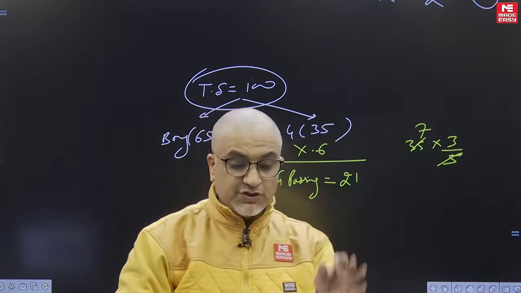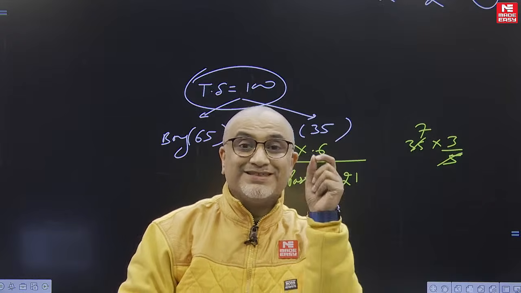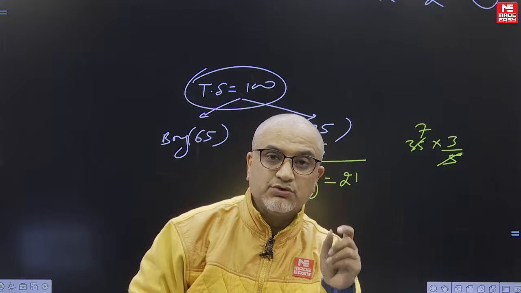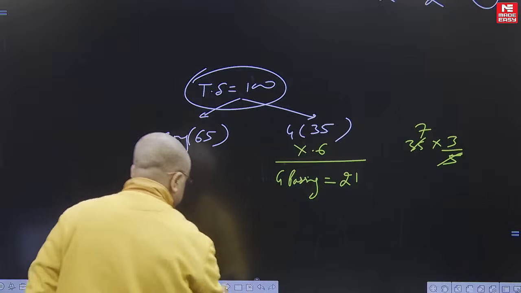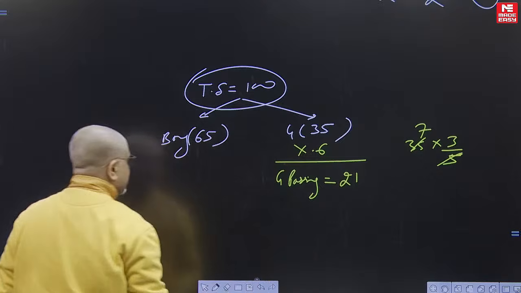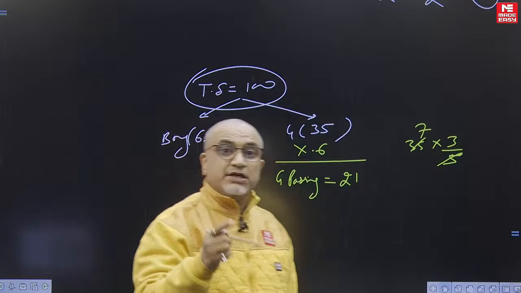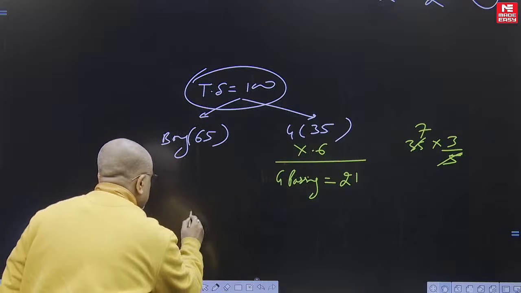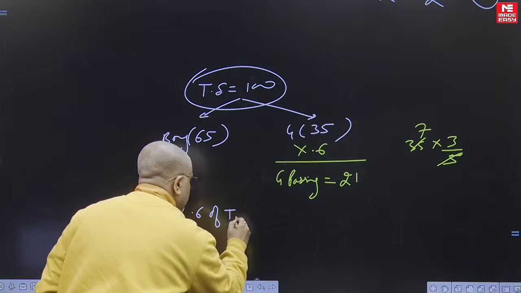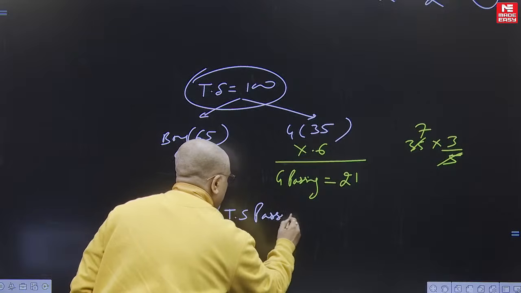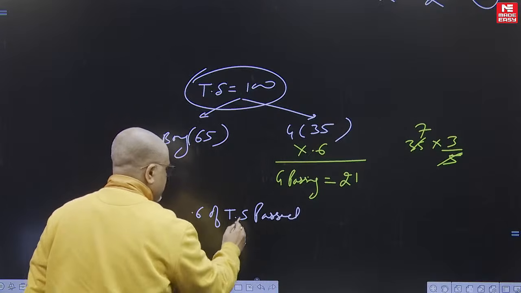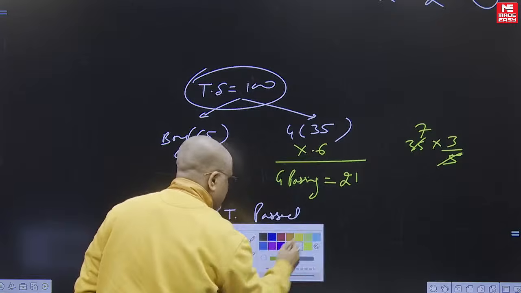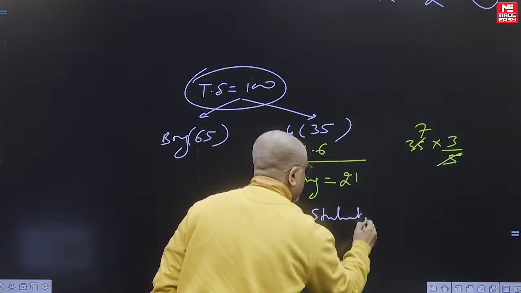One more piece of information provided by the student: listen to the question carefully. Girls passing the exam is only 60% of the total students passed. So 0.6 of the total passed students is girls.